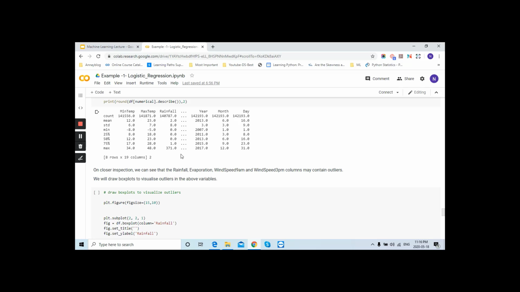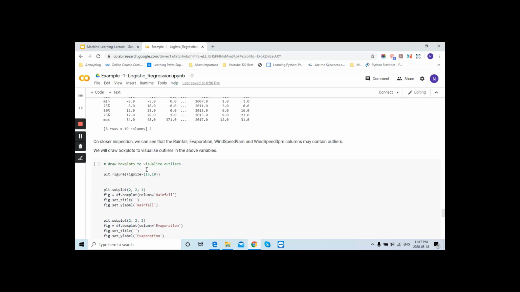The dot is coming. But if we look at rainfall, if we look at its mean value, it's 2 and its minimum value is 0, right? And its 75% value is in the interquartile range. This is very far away from our mean value, right? So there is a huge difference between them, and its maximum is 371. This is too much difference. So this means outliers lie in this, right?